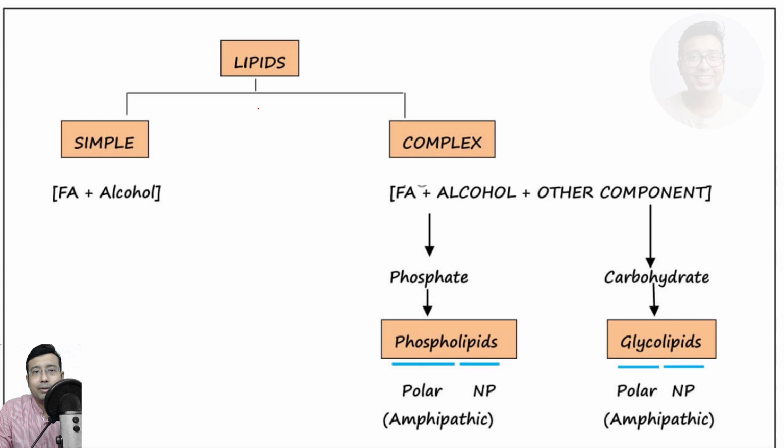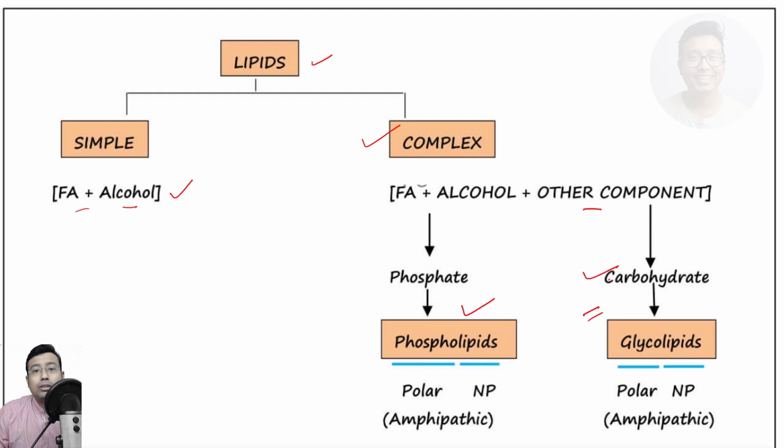Next, we classify lipids. Simple lipid means a combination of fatty acid and alcohol, non-polar, we already discussed. Complex lipid means those two basic components plus something else. Now this something else, other component, can be phosphate group that will make phospholipid, and it can be carbohydrate that will make glycolipid.